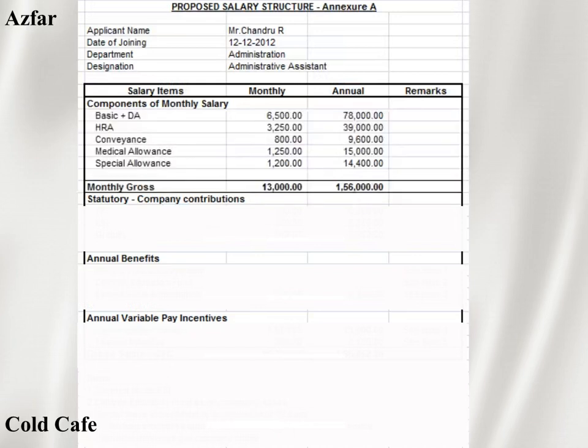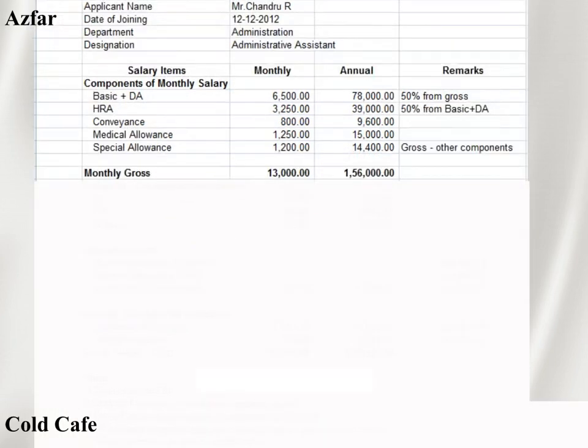First thing is the components of the monthly salary. These points have already been discussed in the salary breakup payroll process, but let me explain once again. In the components of monthly salary, we highlight basic plus DA, HRA, conveyance, medical, and special allowance. These are the five different heads. The basic salary would be 30 to 50 percentage of our gross. House rent allowance is 50 percentage of basic. Conveyance should not be more than 1,600 per month as maximum, whereas medical allowance is 1,250 as maximum. Special allowance is the balance amount from the gross salary apart from basic, HRA, conveyance and medical. These are all the components of monthly salary. I have put my salary breakup video in the description, you can have a look at that.